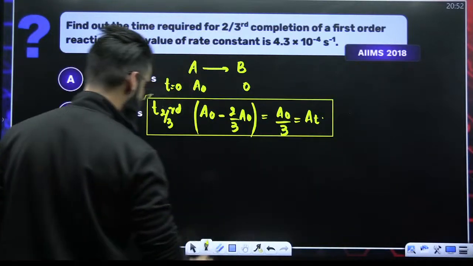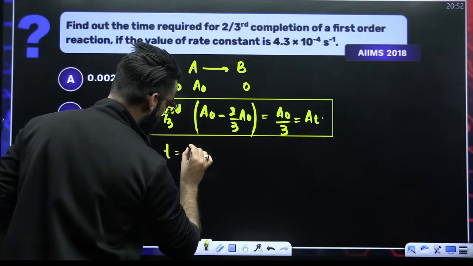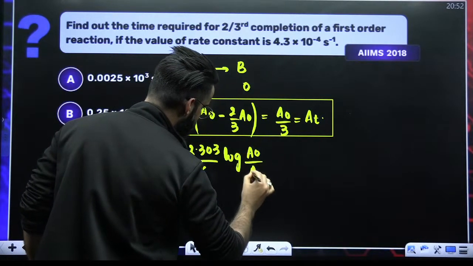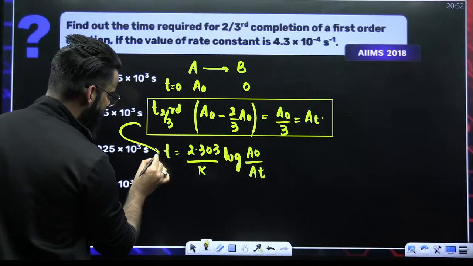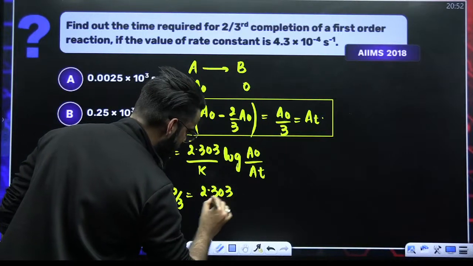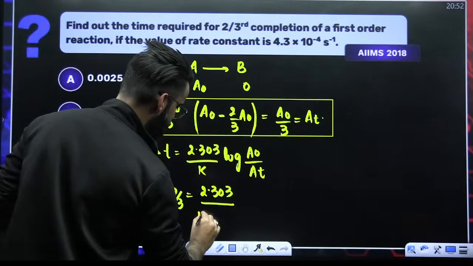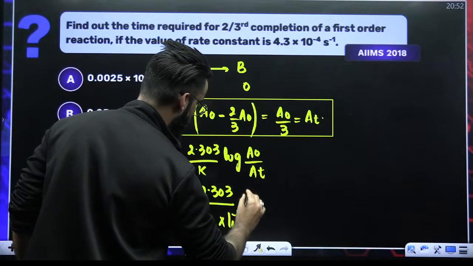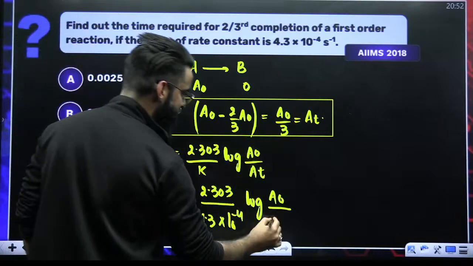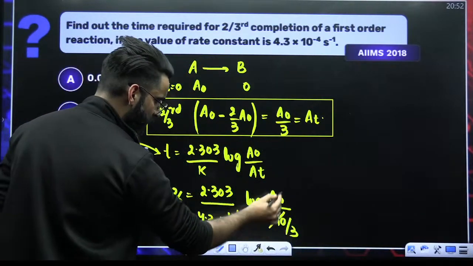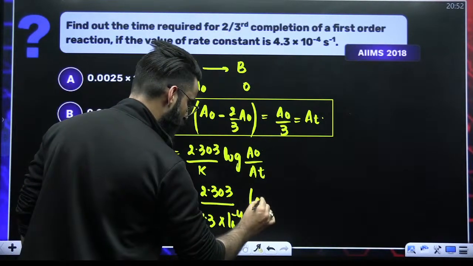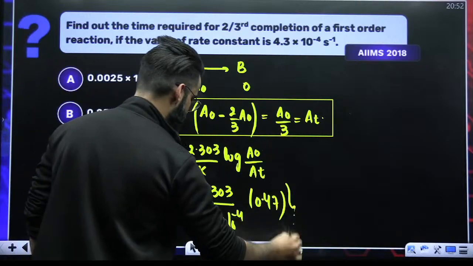Use the integrated equation for the first order kinetics. We know t is equal to 2.303 divided by K, log of A0 divided by At. So put this condition here. Instead of t, I'll be writing t 2/3 is equal to 2.303 divided by K. The value of K as per the question is 4.3 into 10 raised to power minus 4, into log of A0 divided by At. What is the value of At? At is A0 by 3. So A0 cancels, 3 comes up. Log 3 is 0.47. Now again a matter of calculation and you are sorted. You are done.